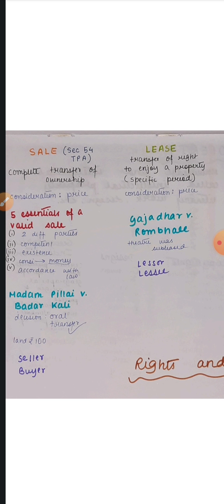Now this is already transferred to the wife. Later he wanted to sell the land to the wife, which she already has because of the oral transfer. He promised his wife that he would give the land worth rupees 100, but then he said that you need to pay me rupees 100. This is not fair, because I already own the property. You gave me the property almost like a gift in the form of maintenance. Now I don't need to pay for it, but Badar Kali did that.